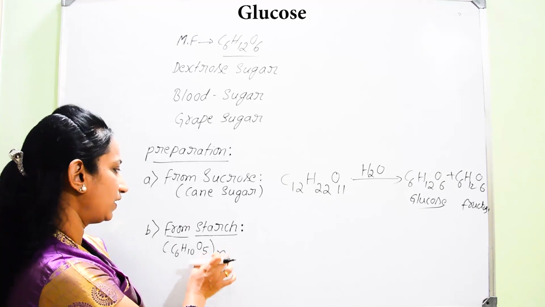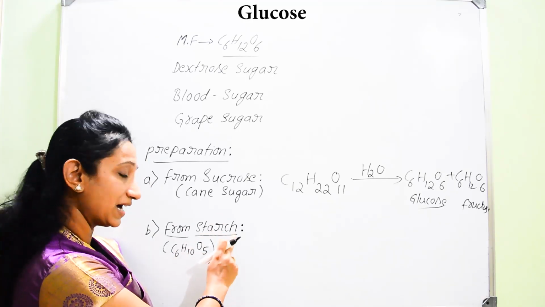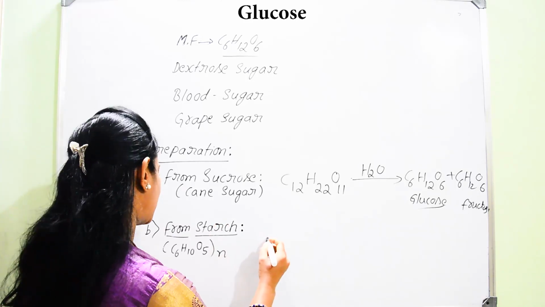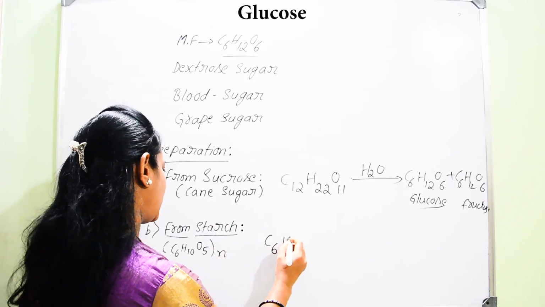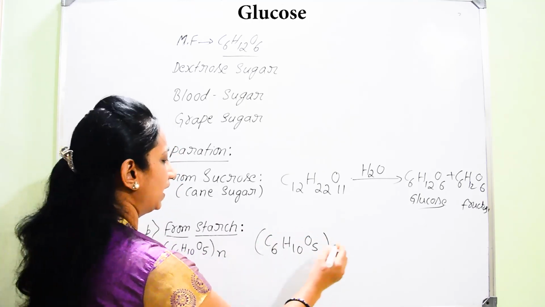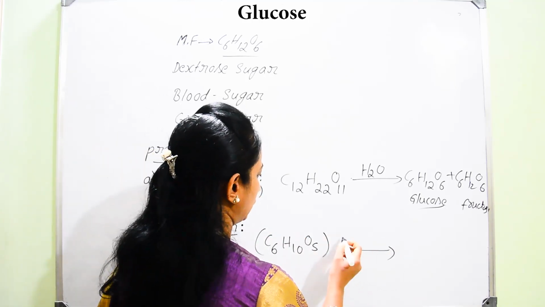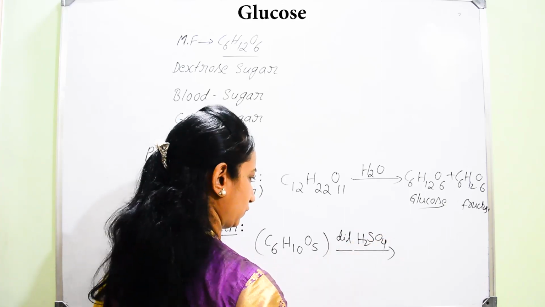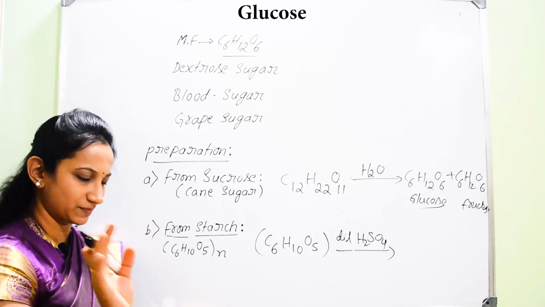So now if we come for that storage polysaccharide, that is starch, which is present in plants, we can start with that same starch, C6H10O5. This is on treating with dilute H2SO4. Dilute means there will be presence of aqueous medium.